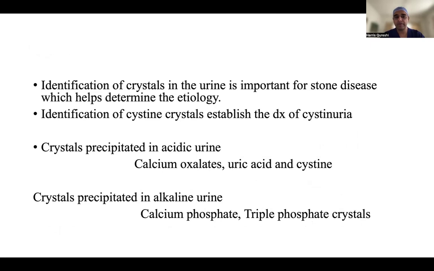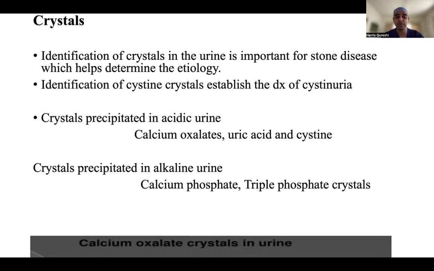So, identification of crystals in urine is important for stone disease, which helps determine the etiology. Identification of crystals establishes the diagnosis of cystinuria. Crystals precipitated in acidic urine are calcium oxalate, uric acid, and cysteine. Crystals precipitated in alkaline urine are calcium phosphate and triple phosphate crystals. So these are the bookish things about crystals: why and how crystals are formed, in which stones and which